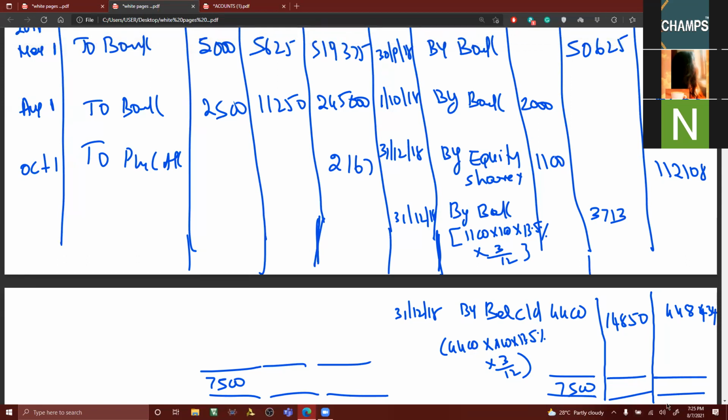Here, December 31st, I'll be writing to profit and loss account. Which column first do I need to close? Income column. Can you tell me the income column balancing? 69,188 total.